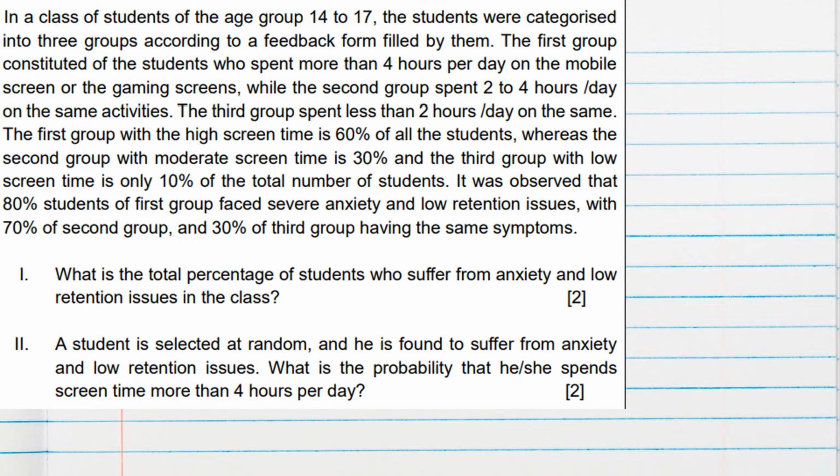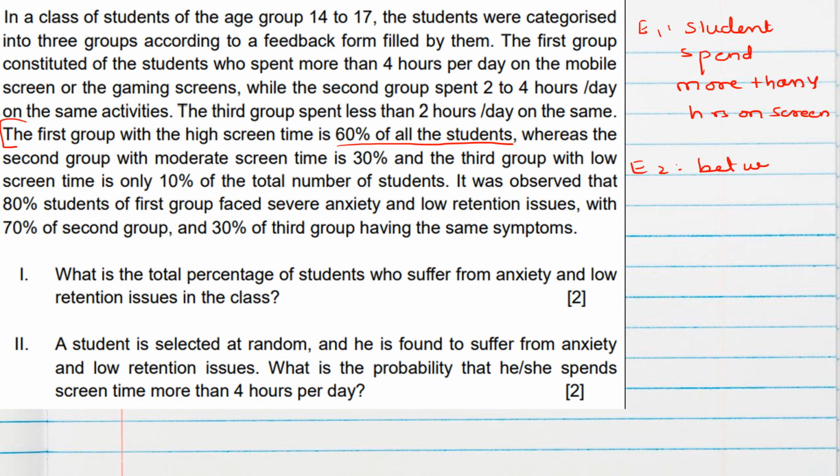Now till here I think we have read already. So from here, the first group with the high screen time is 60% of all the students. First let me assign E1: student spent more than 4 hours on screen. E2 I will assign as between 2 to 4, and E3 I will assign as less than 2 hours.